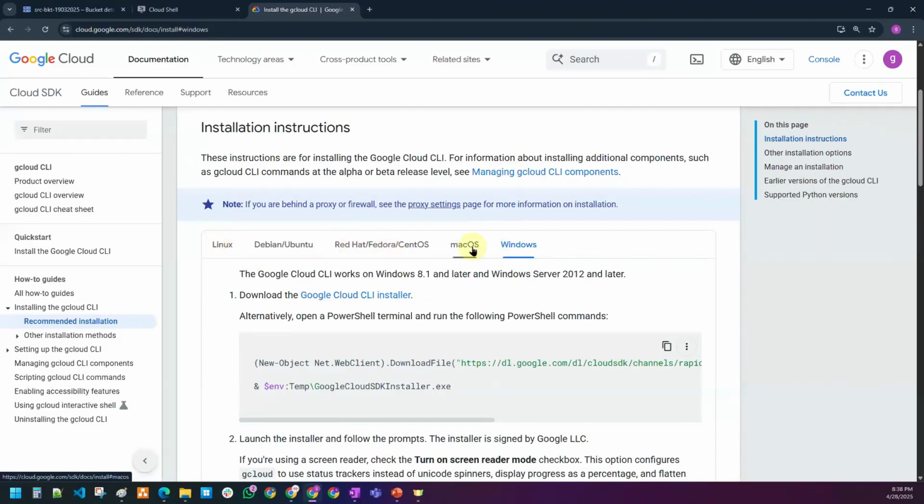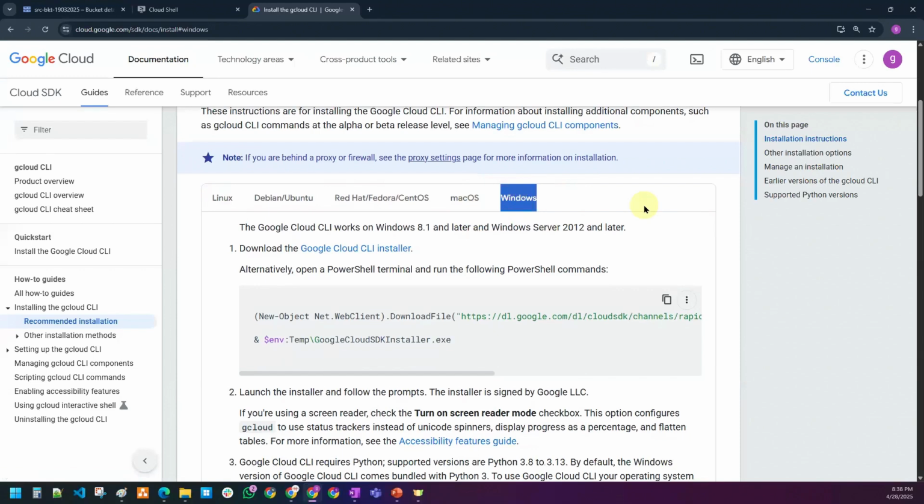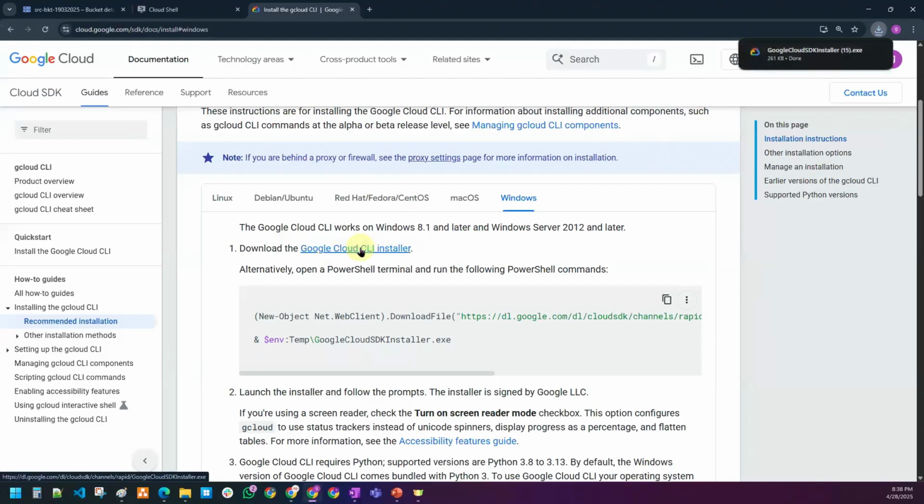But sir, my machine is a Windows operating system. To download it, you see, you have a download option here, to download Google Cloud CLI. So this is where you have to click on this one. This is a hyperlink. Just click on enter here. Automatically it is downloaded.